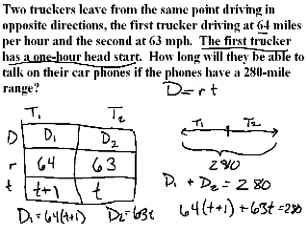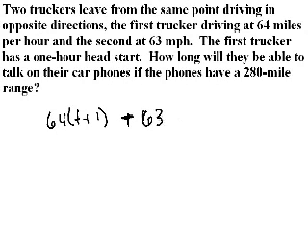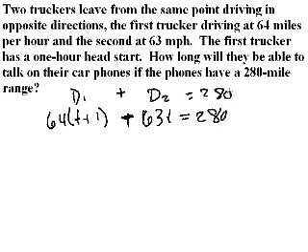I'm kind of squished in here, so I'm going to get a different sheet to do that again. Reiterating, I had 64 times T plus 1, plus 63T, is equal to 280. Again, this was my D1 plus D2 equaling 280.